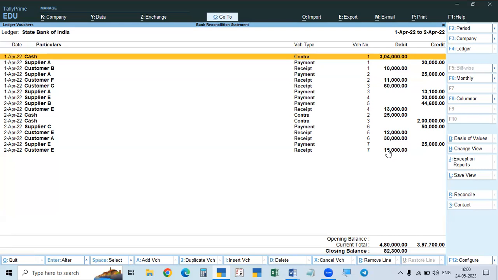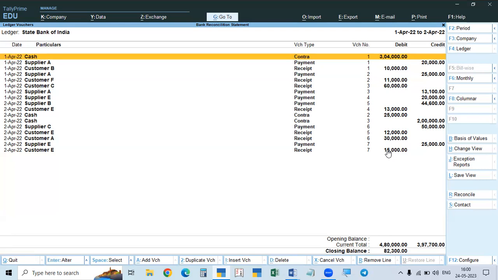Sometimes we deposited in the State Bank and we record in the State Bank, and State Bank also records, but sometimes they will enter some other account holder's money in our account by mistake. By verification, they will know and rectify that, because the other party will not keep quiet.